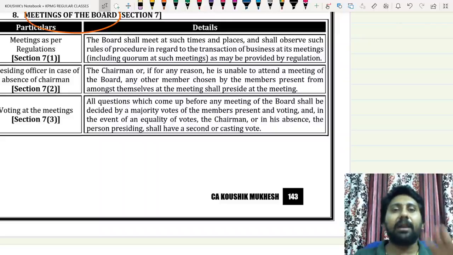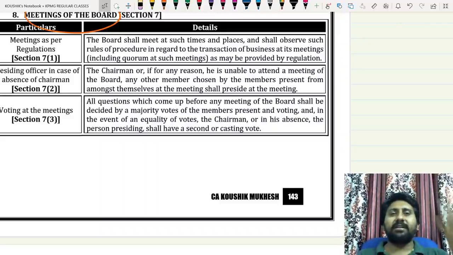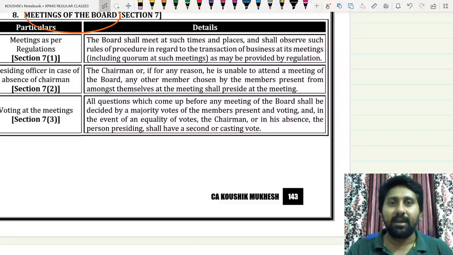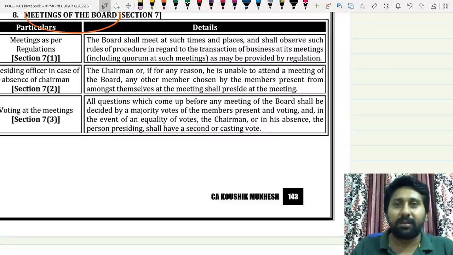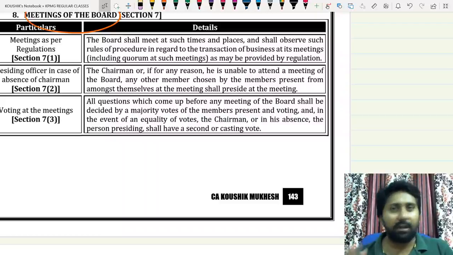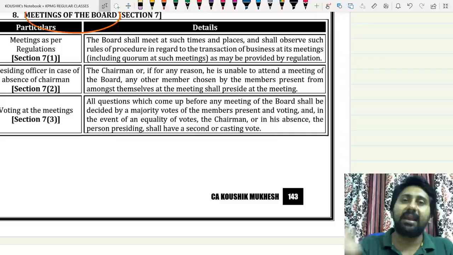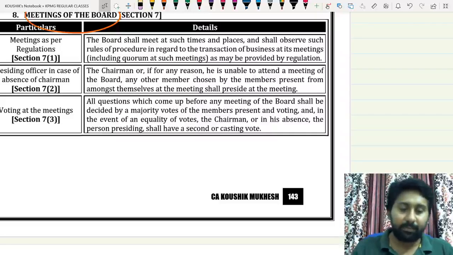He is called what member? Presiding member. I repeat once again, whatever decisions are to be taken by SEBI will be taken independently or individually by any member or through a meeting. In that meeting, majority voting should be there. Starting of a meeting will happen through the chairman. If the chairman of SEBI comes to the meeting, well and good. If the chairman is absent, the meeting will not be cancelled, the meeting will not be adjourned. One of the members will be elected as chairman of that meeting, also called a presiding member. Okay.